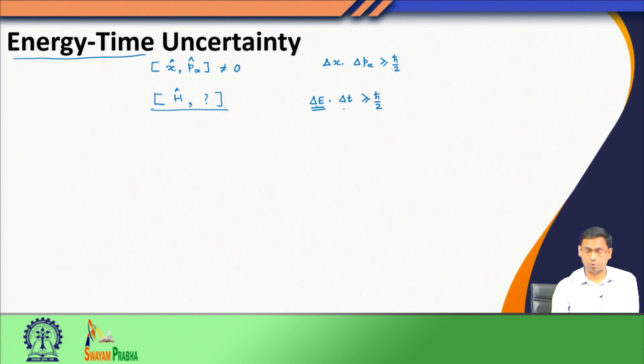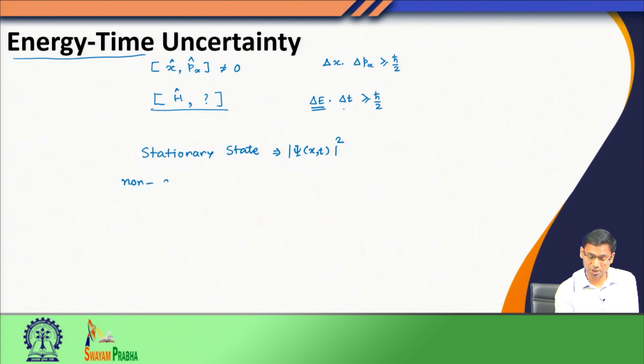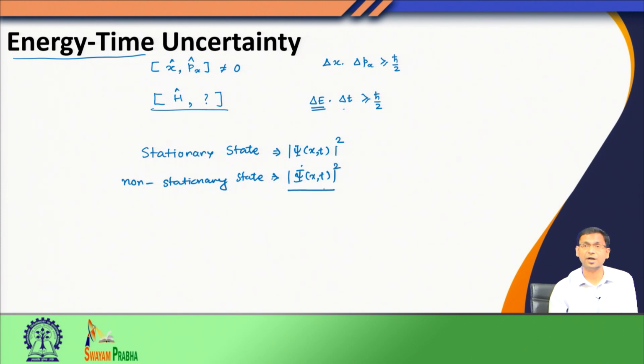We saw that when the system is in a stationary state, its probability density is independent of time, but when it is in a non-stationary state, this term had explicit dependence on time.